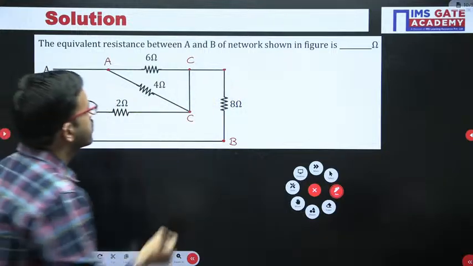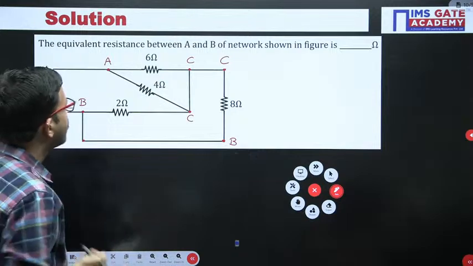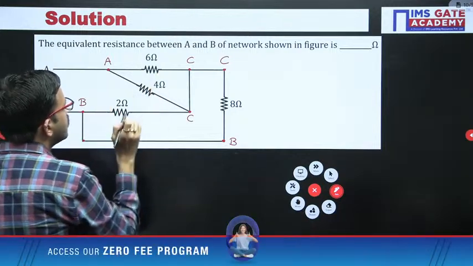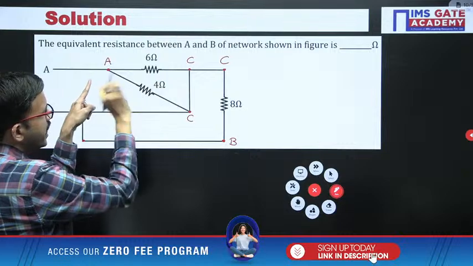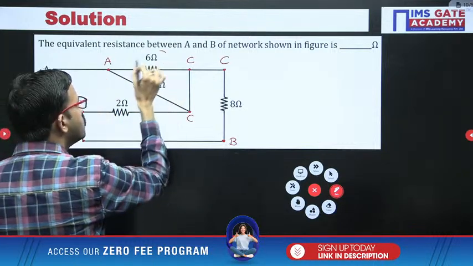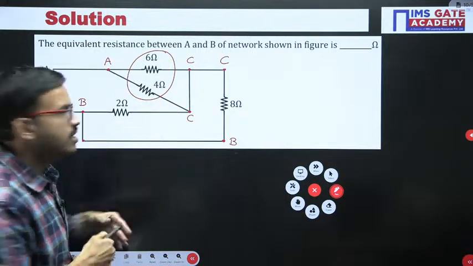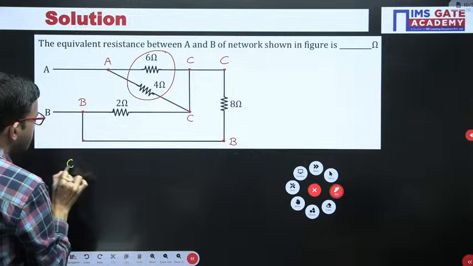Now here this is the first observation point. Once you observe like this, between A and C, a 6 ohm resistor is there, a 4 ohm resistor is there. These two are connected in parallel, right? So 6 ohm parallel with 4 ohm.